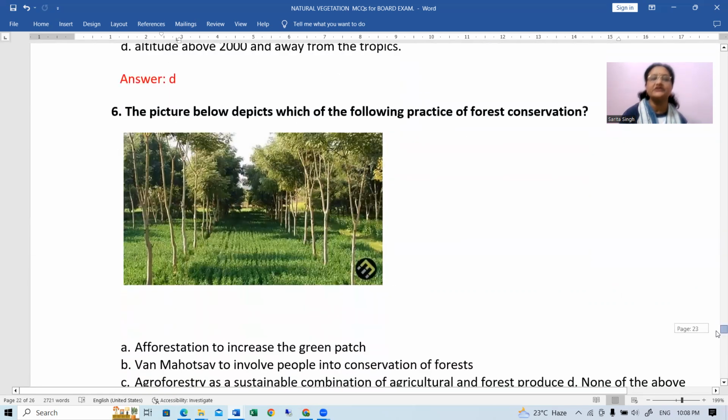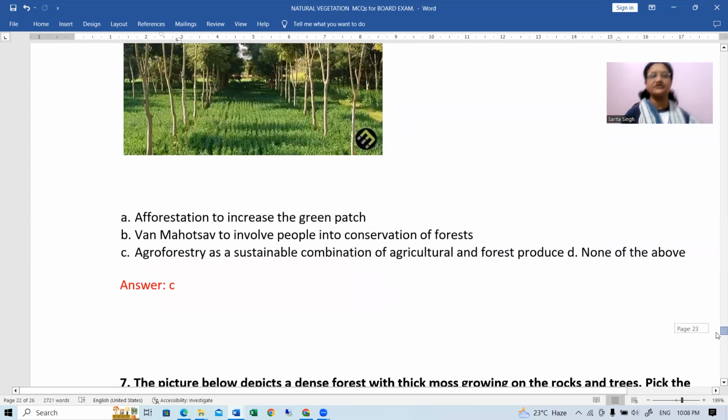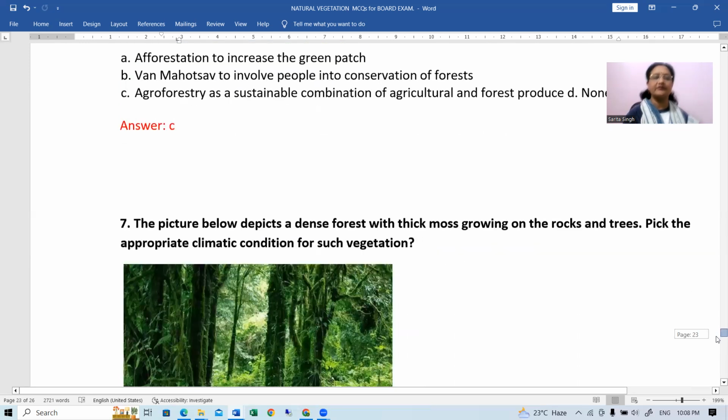Next, picture below depicts which of the following practice of forest conservation? ये कौन सा फॉरेस्ट कंजर्वेशन मेथड यहाँ पर फॉलो किया जा रहा है? एग्रो फॉरेस्ट्री. एग्रो फॉरेस्ट्री एक्चुअली चिल्ड्रन, आई हैड एक्सप्लेन्ड ऑल दिस अर्लियर ऑल्सो. एग्रो फॉरेस्ट्री में फॉरेस्ट्री भी होती है, एग्रीकल्चर भी होता है, एंड इवन वी कैन रेयर द animals, the cattle and all. Okay. So all these, the best possible use of that land is done. Okay. So यहाँ पे आंसर होगा agroforestry as a sustainable combination of agricultural and forest produce. Okay. Right. That will be the correct answer.